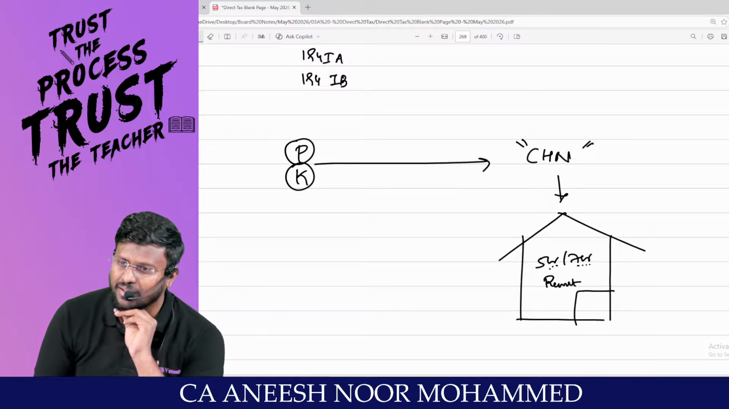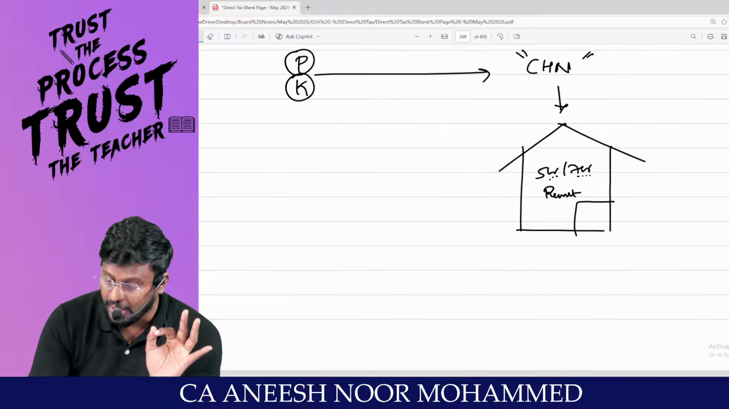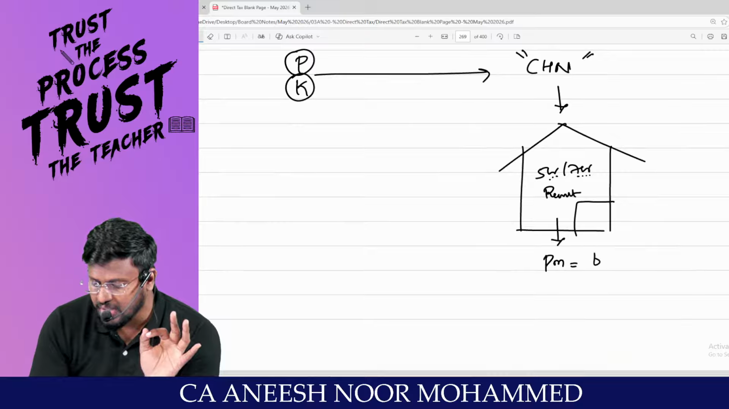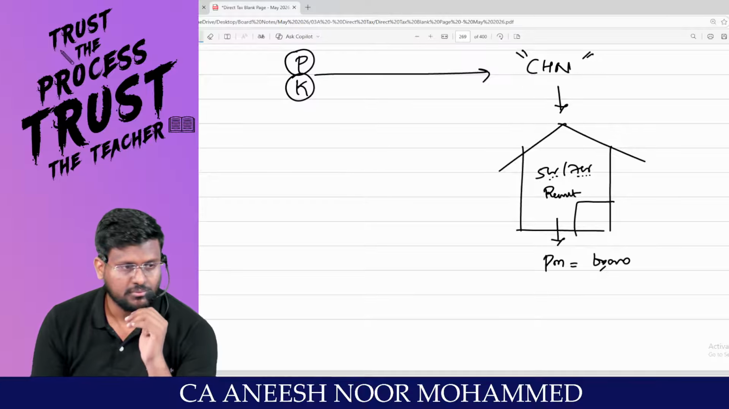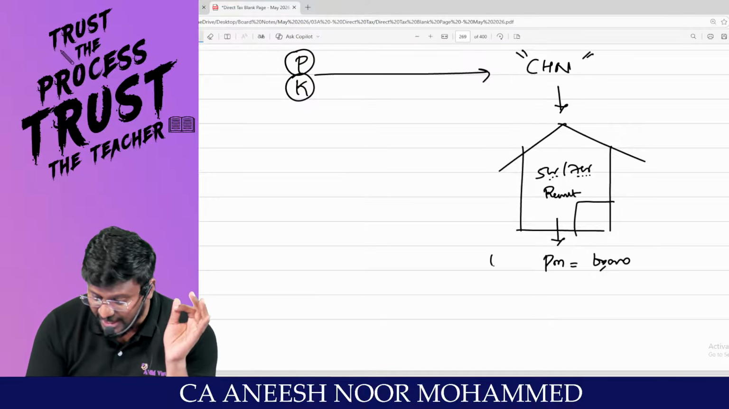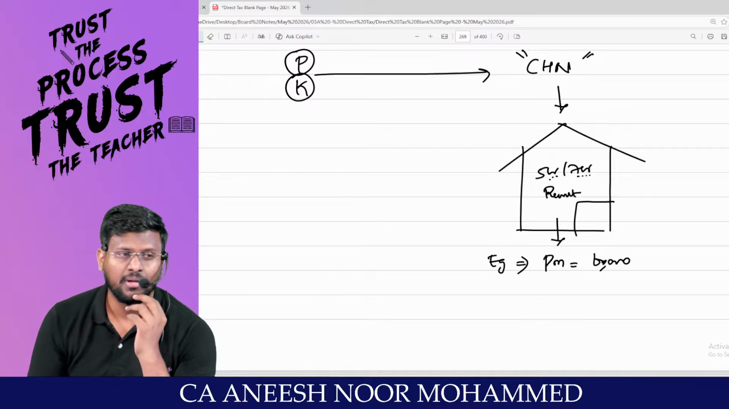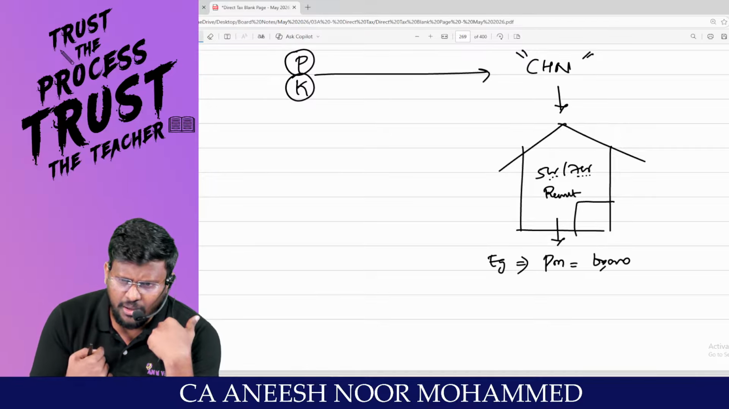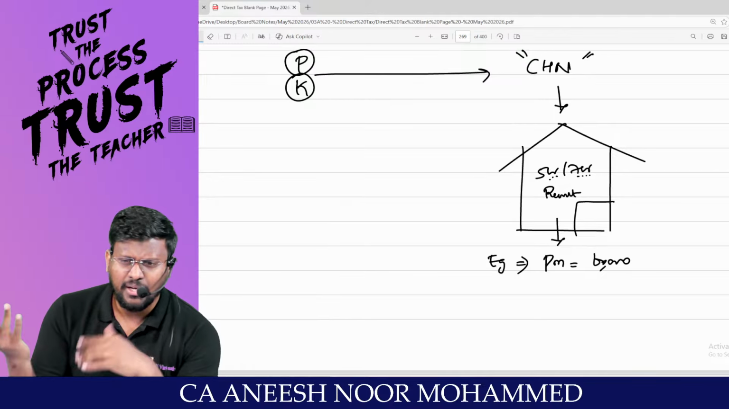I have taken a house on rent. Example: assume that per month I am paying 60,000 rupees rent. Again, I am repeating, this is only an example. Then, is it an expense for me? Yes, sir. What is the Income Tax Act saying?